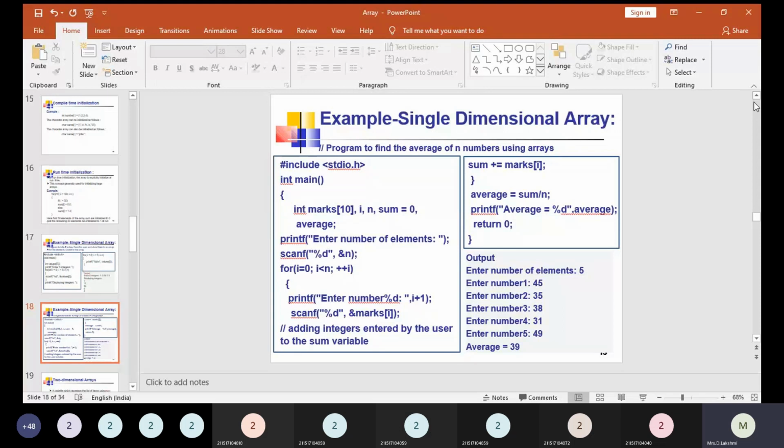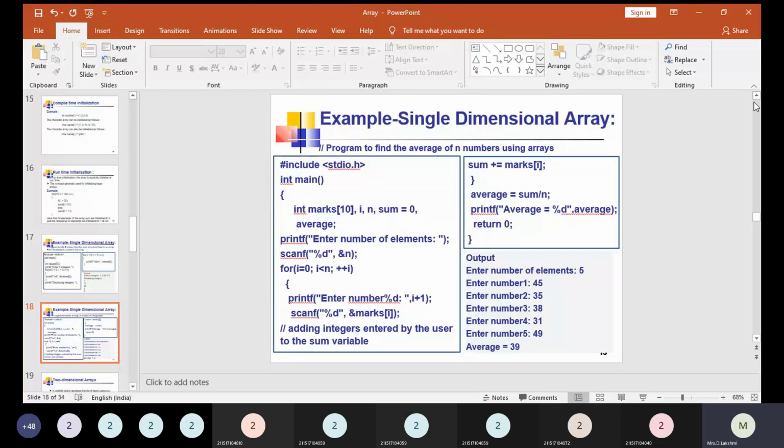From index 0 to index 5, the element is going to be stored in the array, right? So here printf enter number i plus 1, then scanf percentage d, ampersand of marks of i. Now what happens? Marks of 0, some value will be stored, marks of 1, some value will be stored, and marks of 2, some value will be stored. So it is going to get some values from index 0 up to index 5.